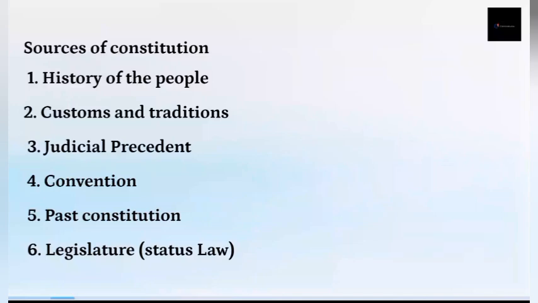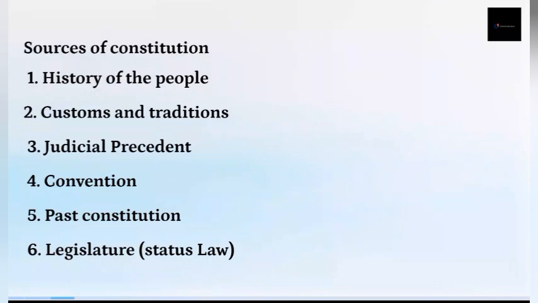Then we talk about the customs and traditions of the people. In drafting a constitution, we look at the customs and tradition of the people, their beliefs, their institutions, their norms, their values. These are important in forming a constitution.